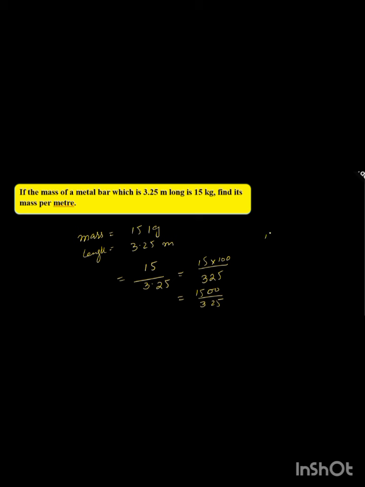You can leave your answer in simplest form, that is, as a mixed number. 13 4s are 52, the remainder is 8, and your answer is 4 8/13. That is the mass per meter. You know how to change improper fractions into proper fractions: simply divide 60 by 13. 13 4s are 52. That is your remainder and that is your quotient. So 4 8/13 is your answer.